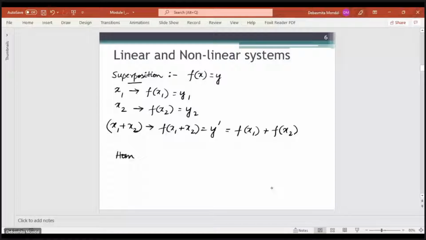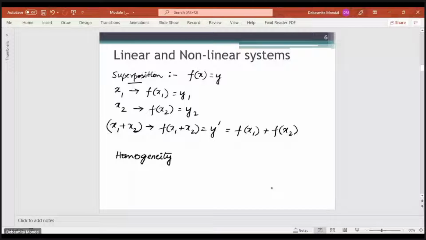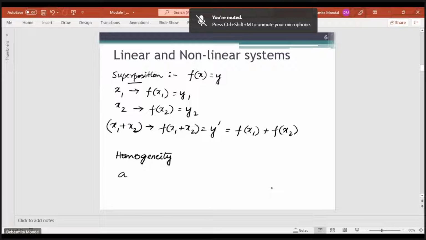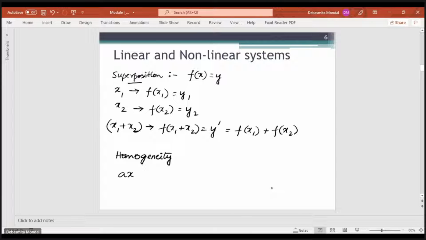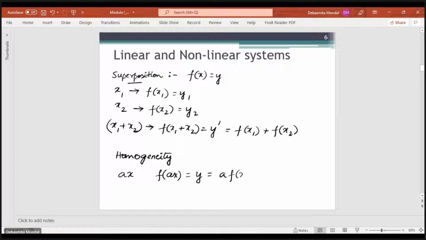And the principle of homogeneity states that, taking a similar example, if you have some constant a, and you have an input of ax, then the output will be, let's say, y. If the output is equal to a times f(x), since this constant should not have any effect, it will just be multiplied at the end of the system, at the output. If this condition is satisfied, then we say that the principle of homogeneity is satisfied.